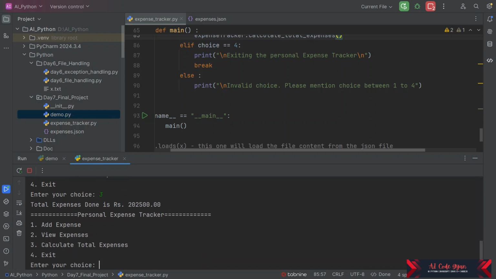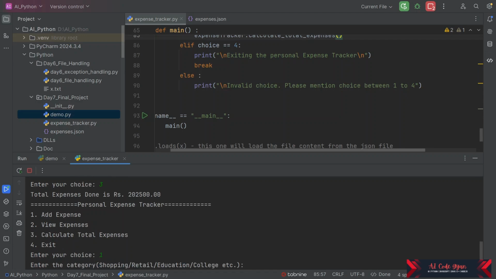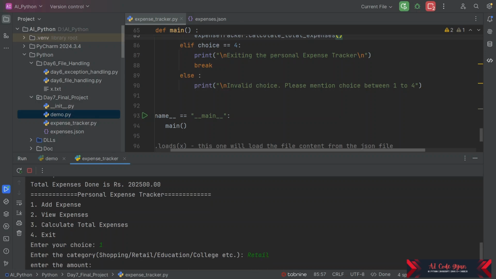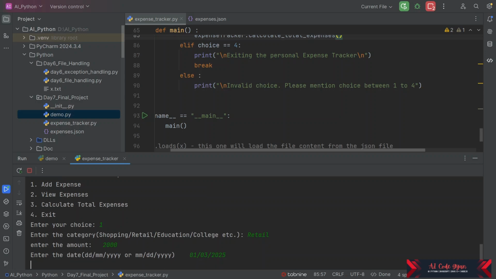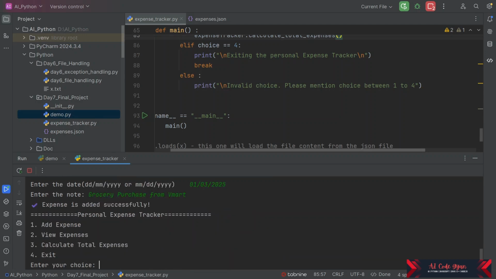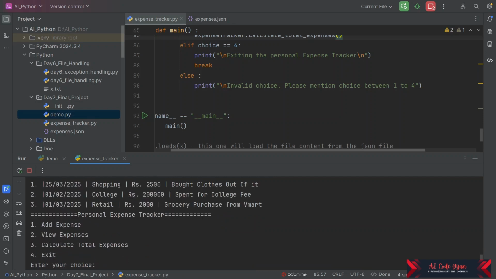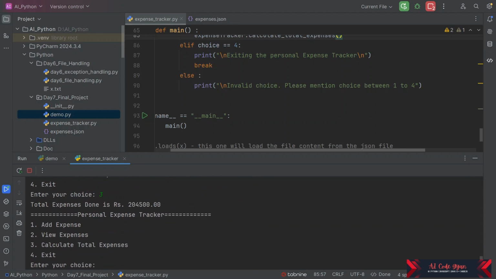And yeah, we can add expense as well. Suppose now we add this as retail. Suppose we want to purchase some groceries. So suppose we have a bill of 2000 rupees. Date was 1st of March. Grocery purchase from VMart. So now let us view this. We are able to see this. We can even calculate this as well.